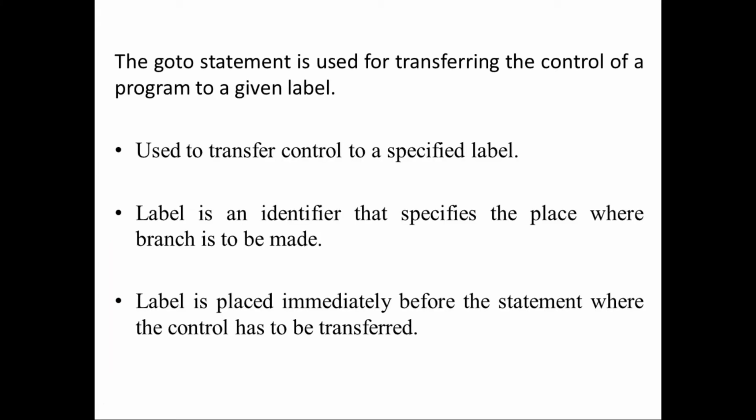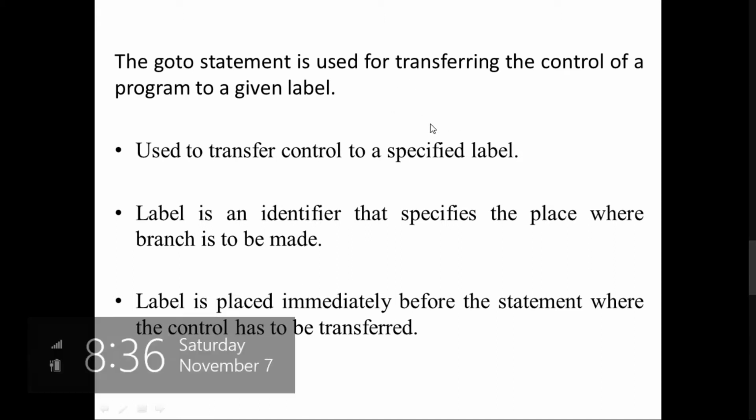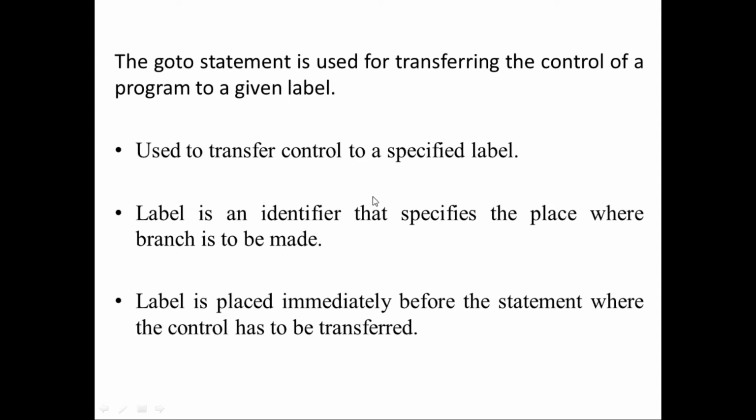The goto statement is used for transferring the control of a program to a given label. A label is a kind of identifier. We define our label, we can give any name to the label, and we use the goto statement to transfer the control to this label. Label is an identifier that specifies the place where the branch is to be made. The label is placed immediately before the statement where the control has to be transferred.